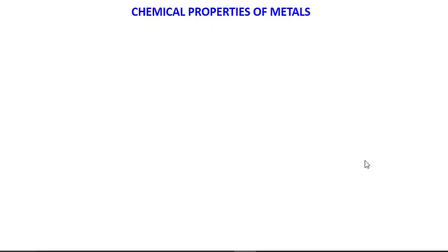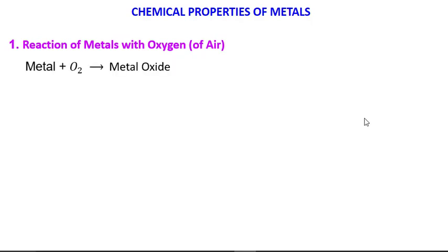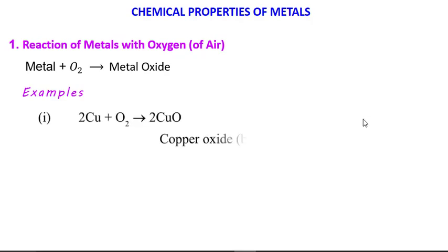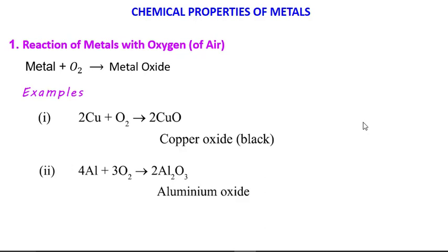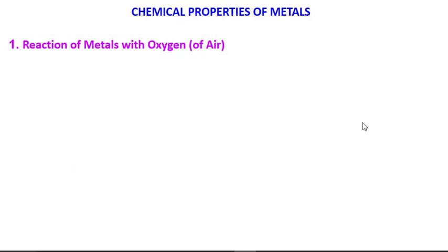In chemical properties, first we are going to see the reaction of metals with oxygen or air. When we say reaction with air, that means we are talking about reaction with oxygen only. When metal reacts with oxygen, it forms metal oxide. Examples are copper. When it reacts with oxygen, it forms copper oxide. Aluminium on reaction with oxygen gives aluminum oxide, and magnesium on reaction with oxygen gives magnesium oxide.